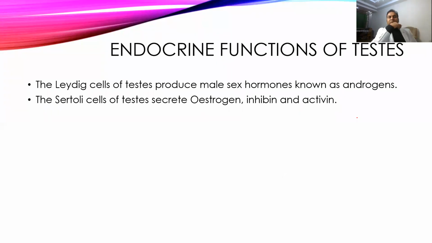Then we come to the endocrine function of the testis. Testes provide two types of hormones. One is androgen, that is the male sex hormone, produced in high concentration by the Leydig cells. And the Sertoli cells also produce small amounts of estrogen, inhibin, and activin.